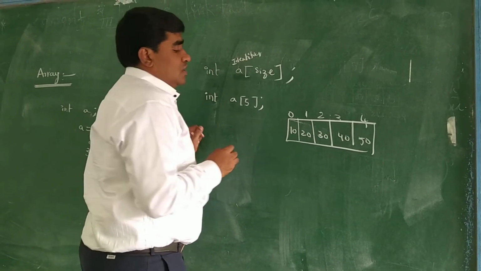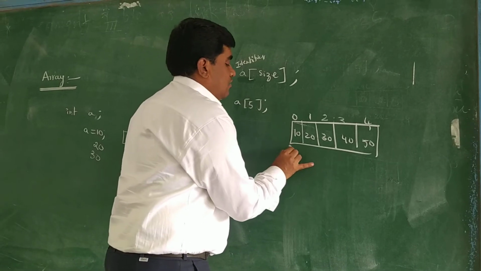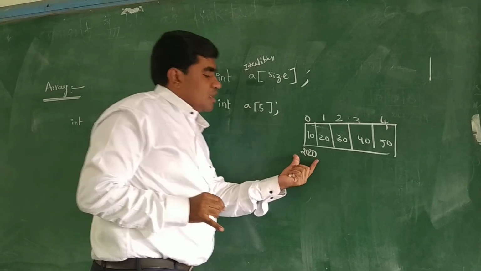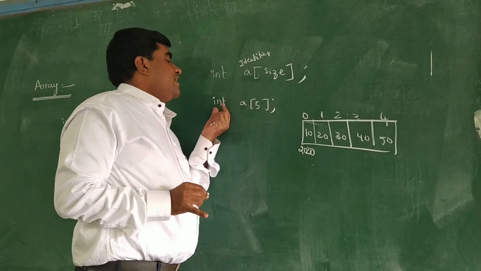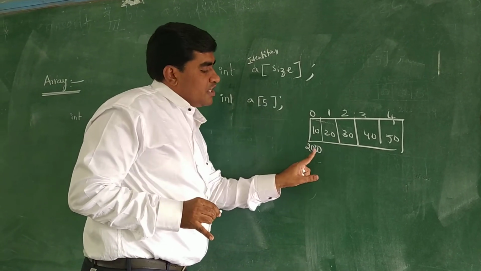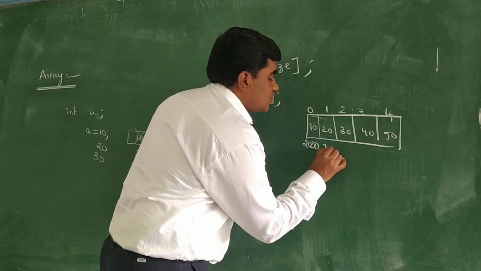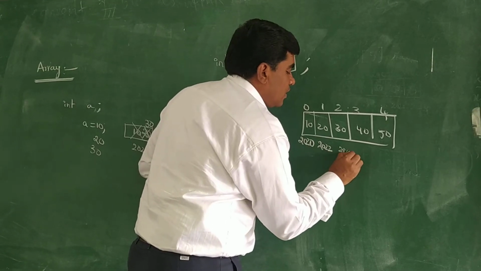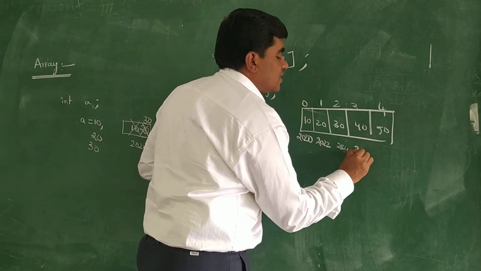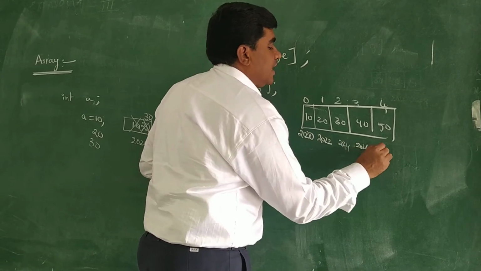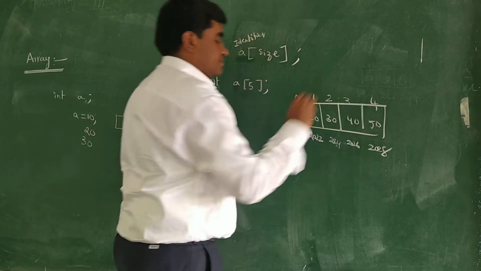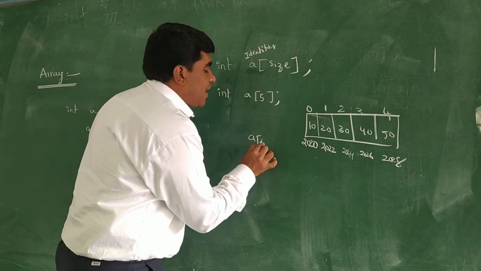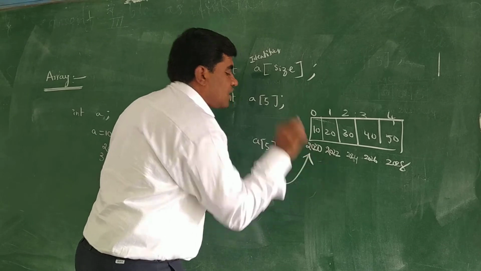Also, each field should have some address. Suppose here 2020 is the address. Int occupies 2 bytes, so here 20, 21, next 22, 22, 23, next 24, 24, 25, next 26, and here 28. And one more thing, this array always points to the base address of the given array.